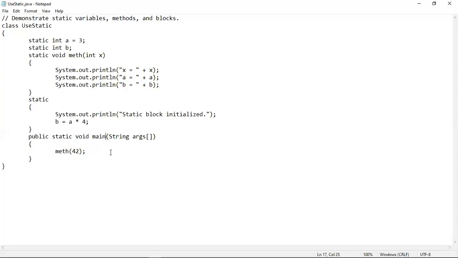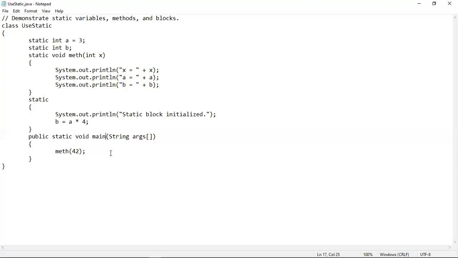Even if both of them were in the same class, you would still have to create an object of this class inside the main method because meth is not declared as static. But this is not the case here. Meth is declared as static.